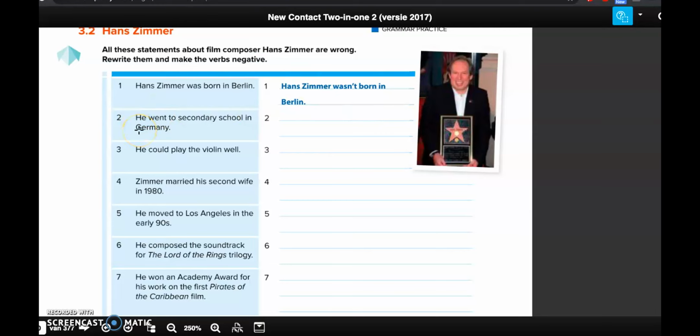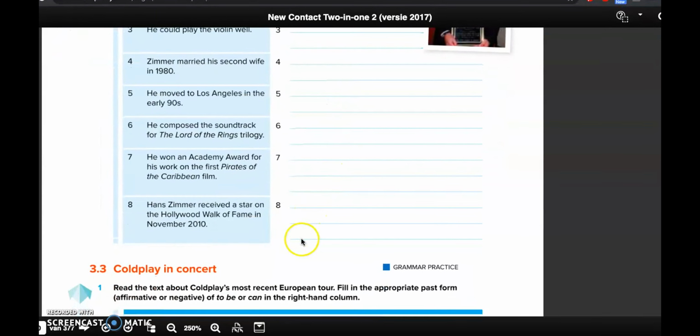Let's take a look at number 2. He went to secondary school in Germany. Went is the past form of the infinitive to go. To go doesn't equal to be or can. That means that we have to use to do as an auxiliary verb. So this sentence becomes, he didn't go to secondary school in Germany. So this is how you make the sentences negative, and this is how you complete exercise 3.2.